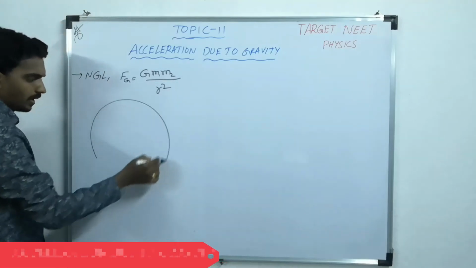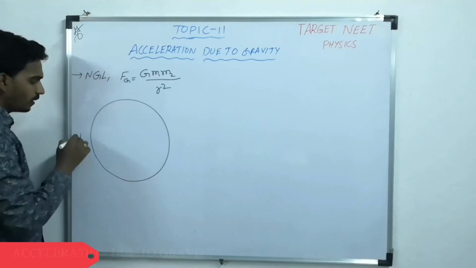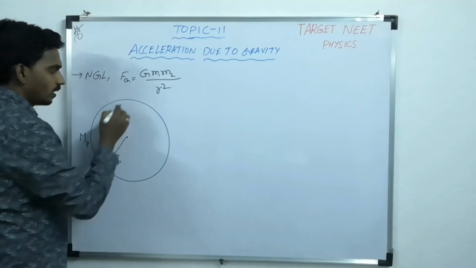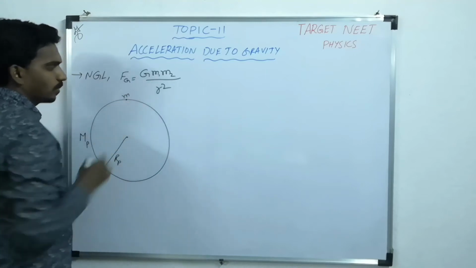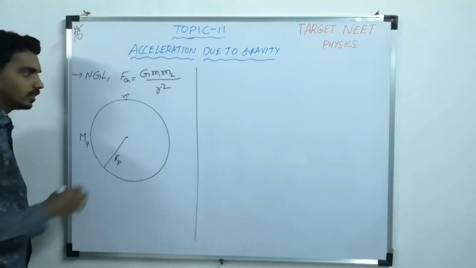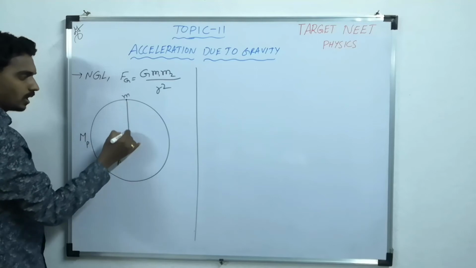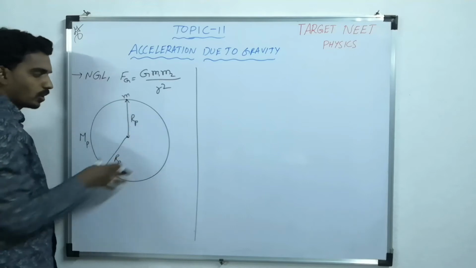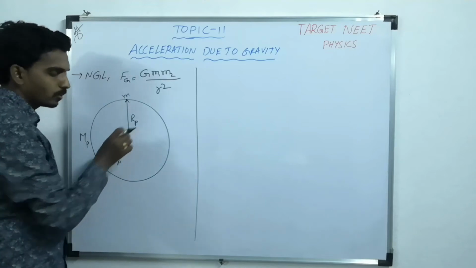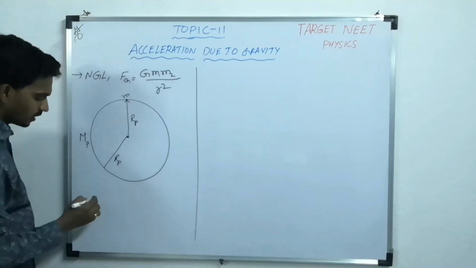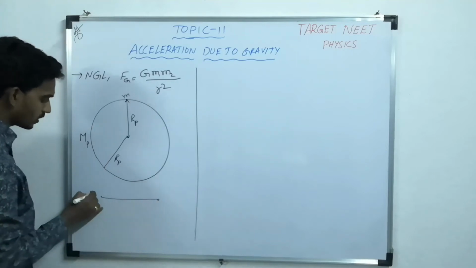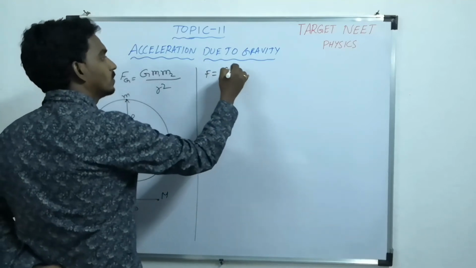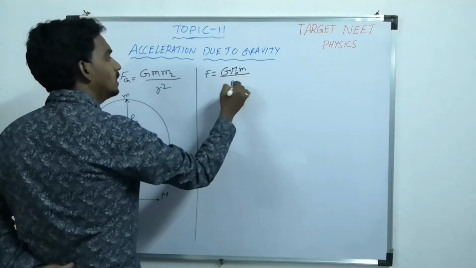If you consider a planet having mass Mp and planet radius Rp, and now consider an object on the planet, then the distance between the planet and the object becomes capital Rp, because the whole mass appears to be concentrated at the center. Now the situation becomes like two masses, small m and capital M, separated by Rp. Then the gravitational force will become G M m by r square.